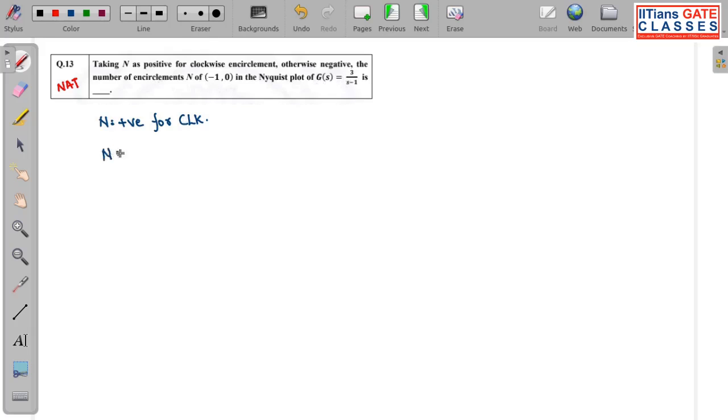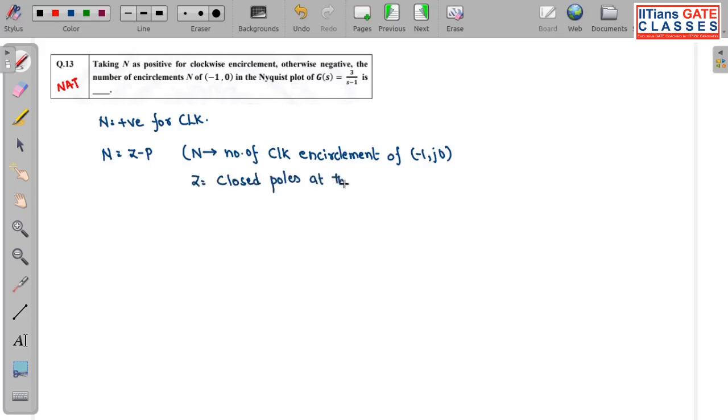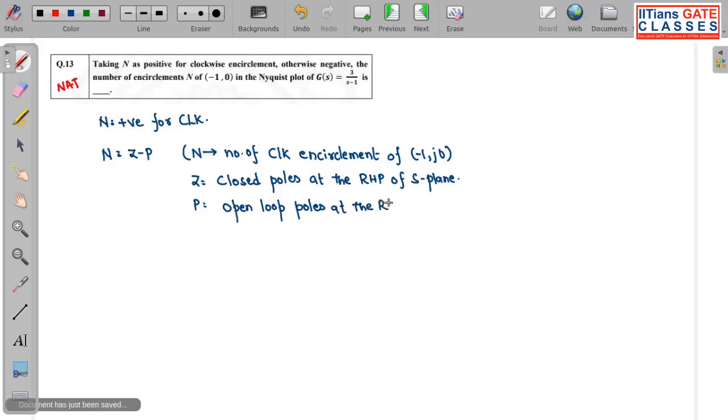We know what the formula is: N is equal to Z minus P, where N is the number of clockwise encirclements of the critical point -1 + j0, where Z is the closed loop poles at the right hand part of the S plane, where P is the open loop poles at the right hand part of the S plane, okay.